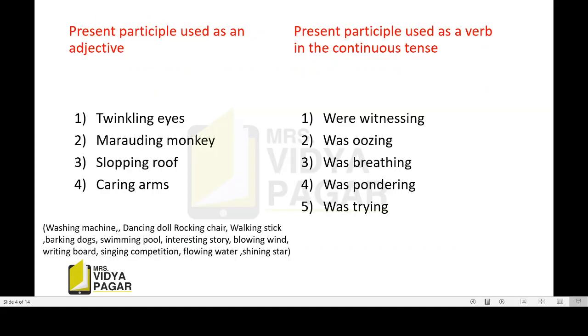See the next slide. Present participle used as an adjective. These examples are from our text. Twinkling eyes. Marauding monkey. Marauding means attacking, in attacking position. Sloping roof. See, sloping here gives us the information that the roof is sloping. Carrying arms. Okay, and the present participle used as a verb in the continuous tense. See the examples. Were witnessing, neighbors were witnessing, blood was oozing, baby was breathing, she was pondering, baby was trying.